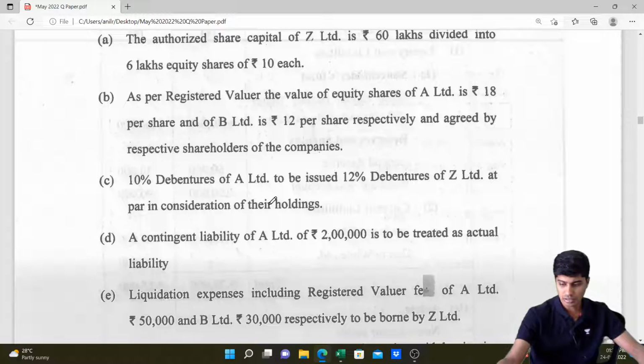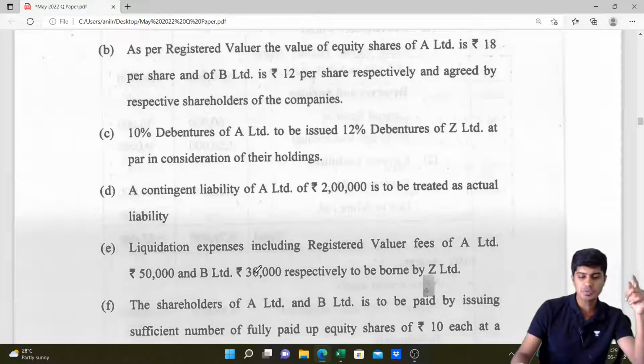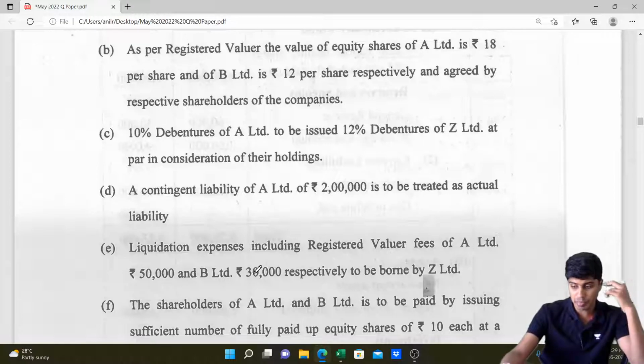This is the expense of the transferor paid by the transferee. So this will be treated as goodwill. What is it? Two expenses. One, liquidation expense of 50, and registration fees of 36,000, which belongs to A Limited. Should have been paid by A Limited, but now paid by Z Limited.